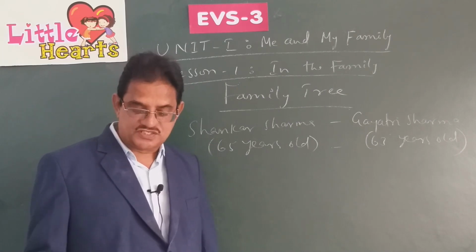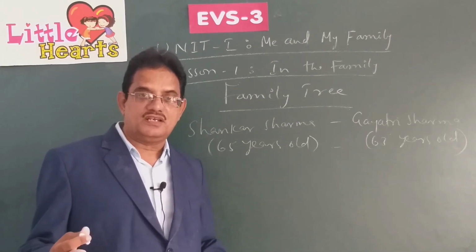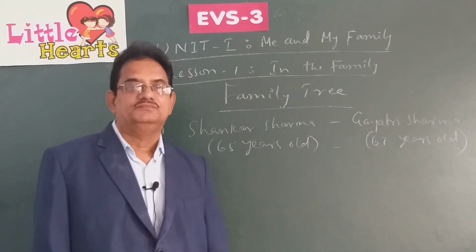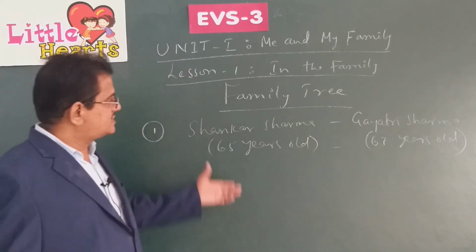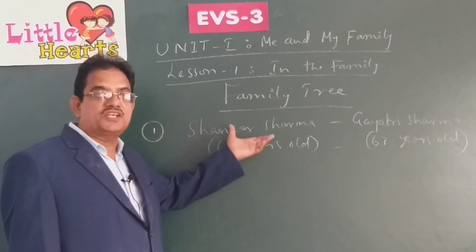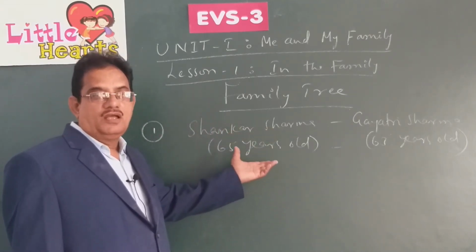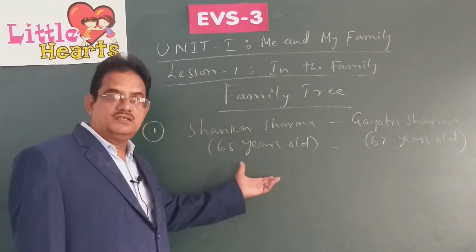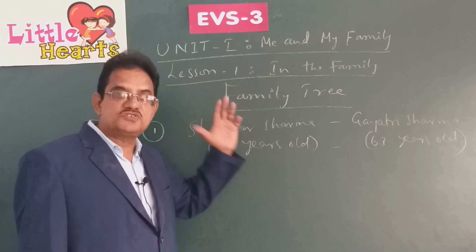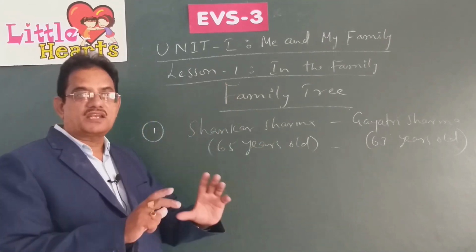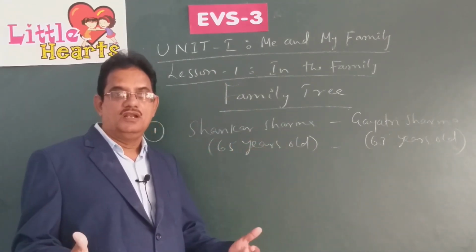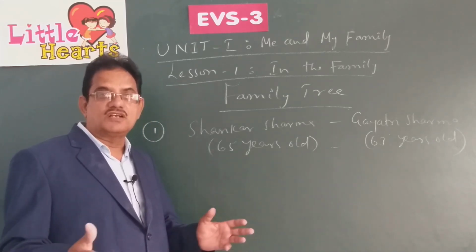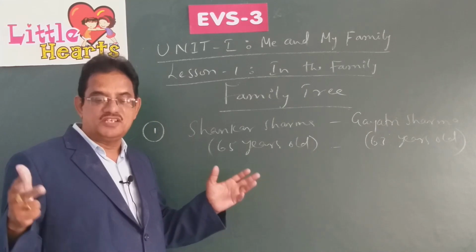So, you have to first know whether you are living in a small family or in a joint family. Okay, children, this kind of representation of generations of people and in what way they are related to each other, that representation is called a family tree. That marking of generations of people, as it is given there on page number 8 of your textbook, is what is called a family tree.